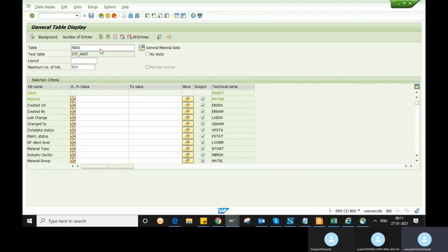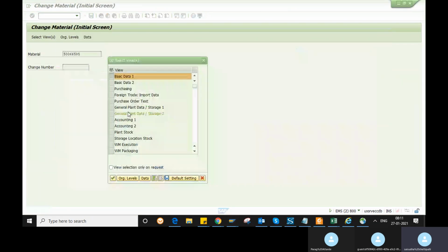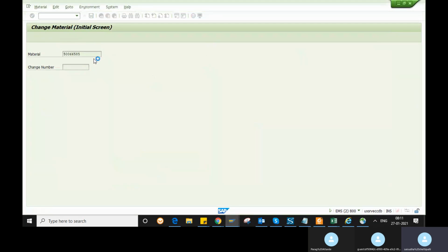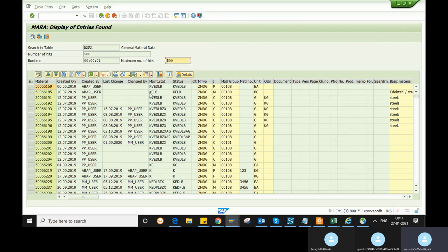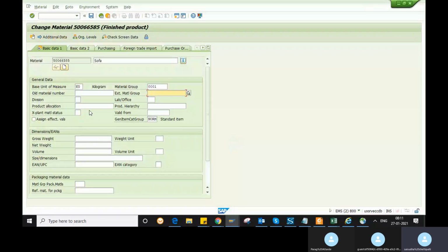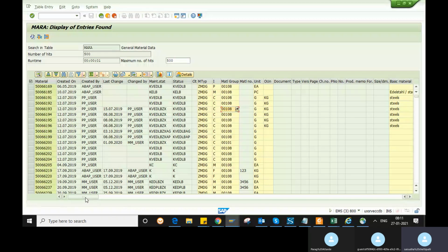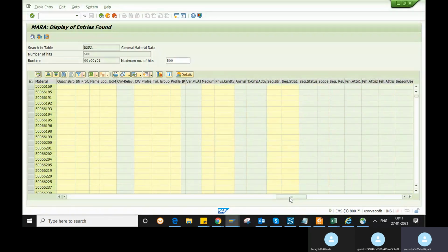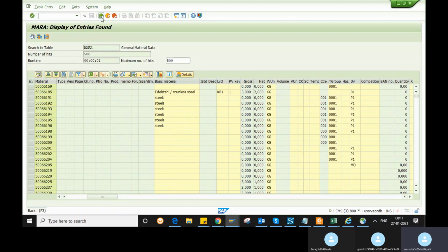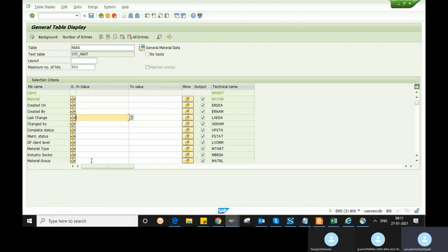Whatever fields you are seeing in basic data one, all these fields will be available in the MARA table, like material group, product hierarchy, cross plant, old material number. So these fields will be available in the MARA table. You can search here directly.